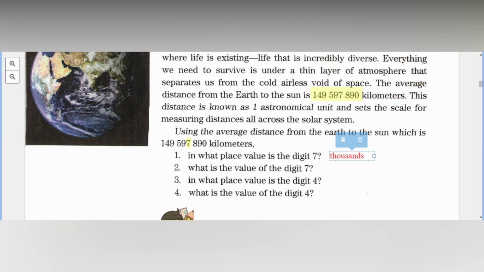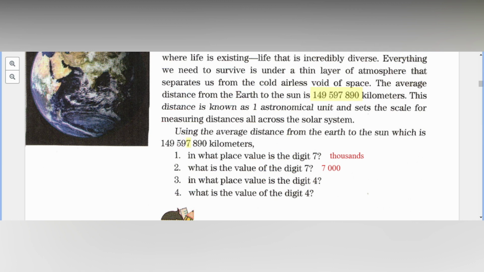What is the value of your digit 7? Yes, Kyra? 7,000. Very good. It is 7,000. Yung mga kasunod niya is 0, ayan, 7,000.